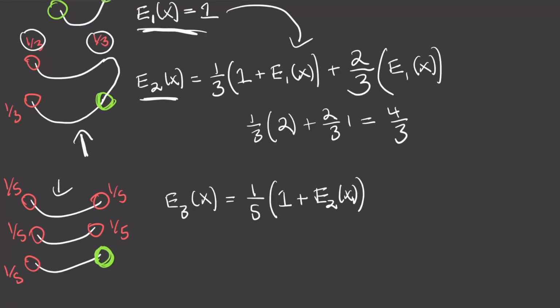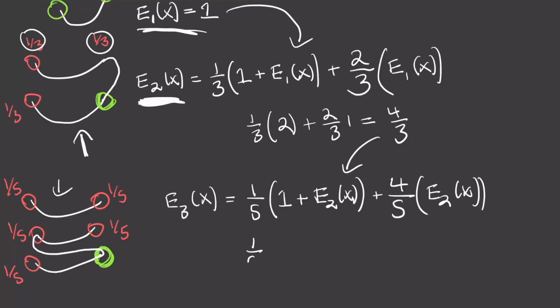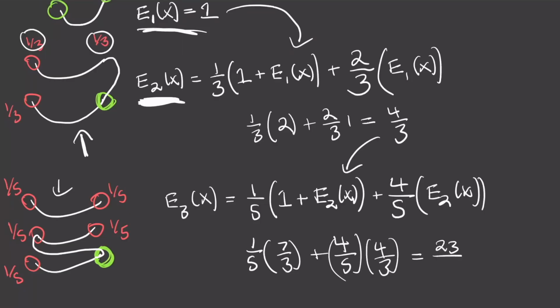Now instead, if I select any of the other remaining noodles, so a 4/5 chance that I select any of the others, I'm going to have a mega noodle right here and no extra circle. So I'm just going to find myself back in this exact situation, right? So 4/5 chance of e sub 2 of x. We just calculated the expected number of circles when we have two noodles, so we can plug in 4/3, and I get 1/5 times 1 plus 4/3, which is 7/3, and then I add that to 4/5 times 4/3. When I work this out, I get 16 plus 7, so 23 divided by 15.